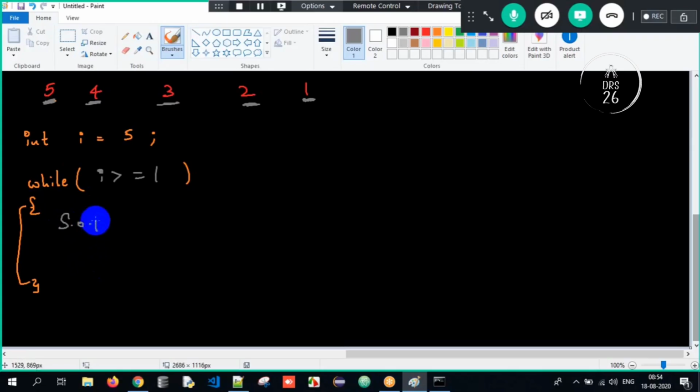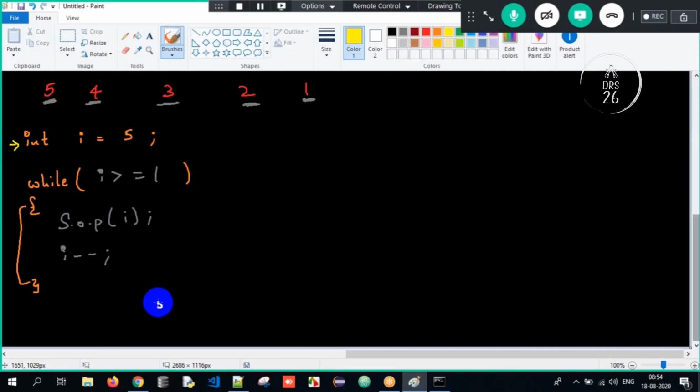And inside, I have to print the value of i. And I am decrementing gradually: 5 to 4, 4 to 3, 3 to 2, 2 to 1. I am gradually decrementing by 1 here. So therefore, I have to write i minus minus. That's it. Very simple.